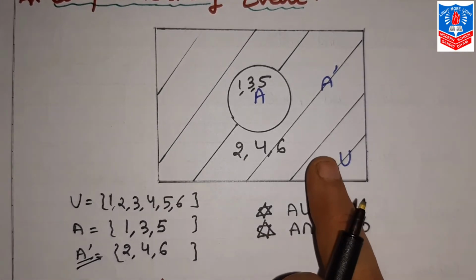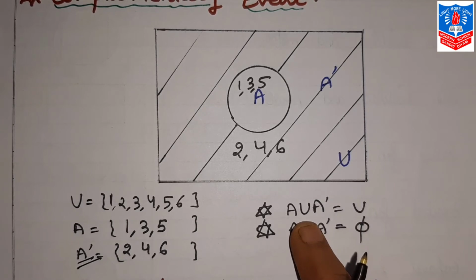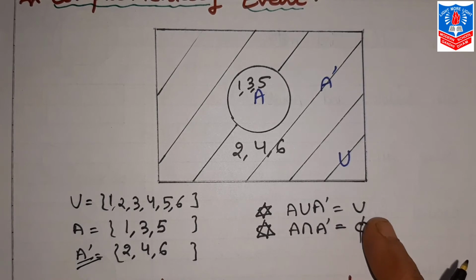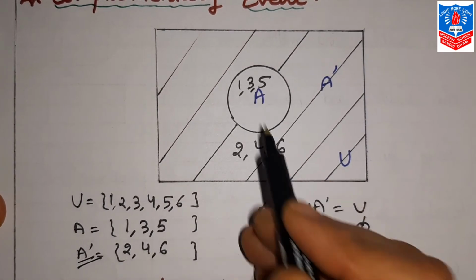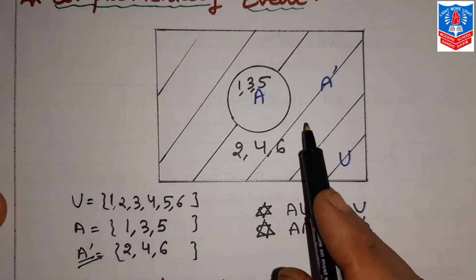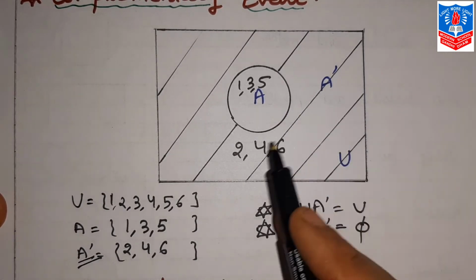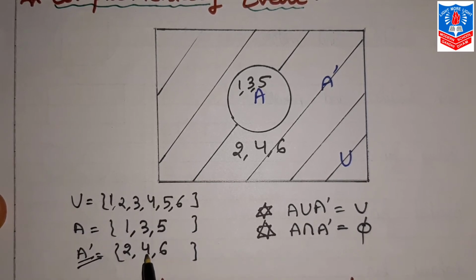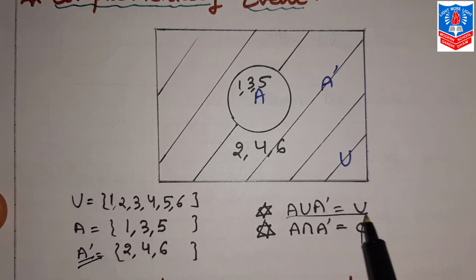Now, connected to this, only a few things. You can see I have written A union A dash is equal to U. Here A is 1, 3, 5, union, that is plus, A dash, that is 2, 4, 6. If we combine, if we join, then this is only U, 1 2 3 4 5 6, all 6 possible outcomes of sample space U, that is only A and A dash. So remember, A union A dash will always be U.